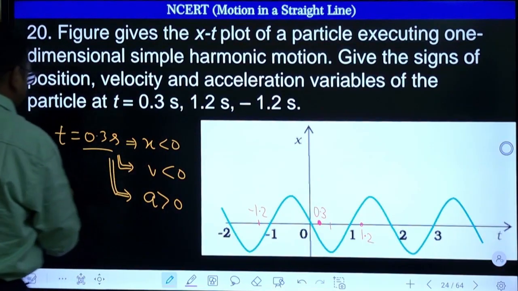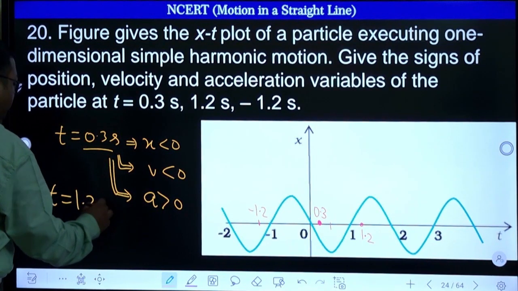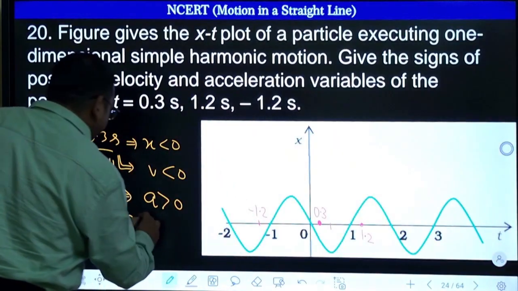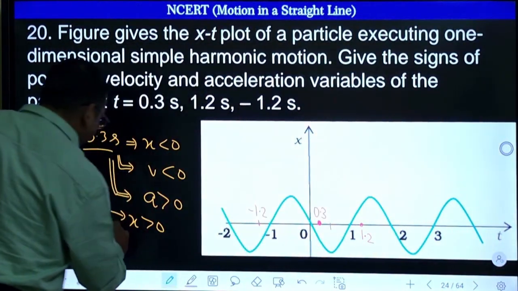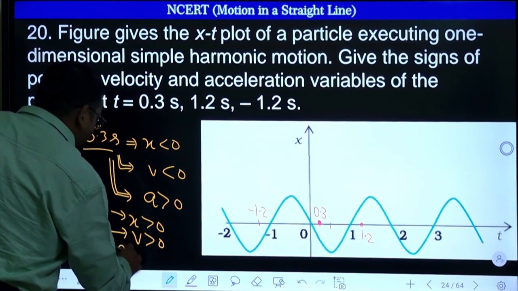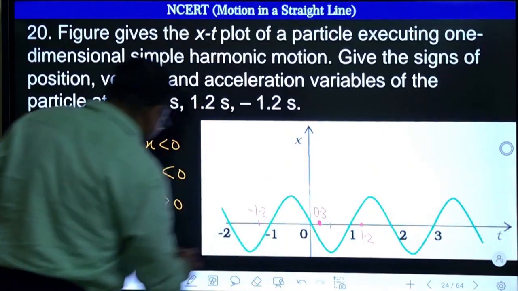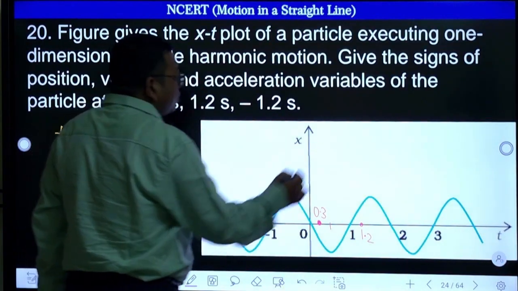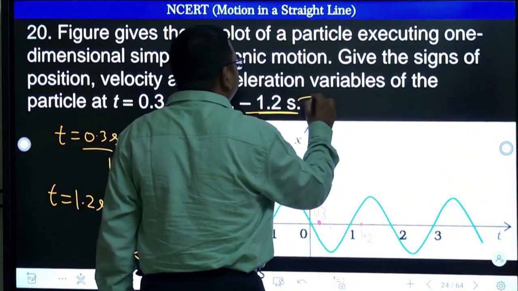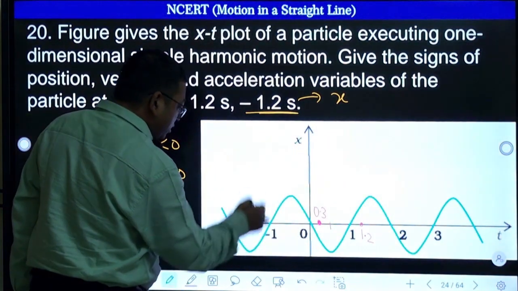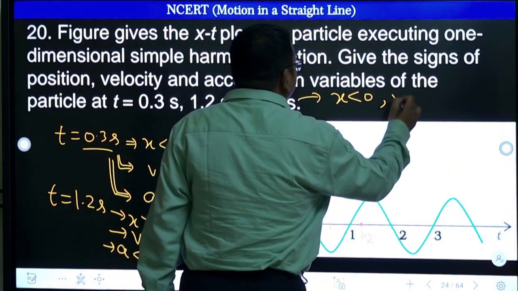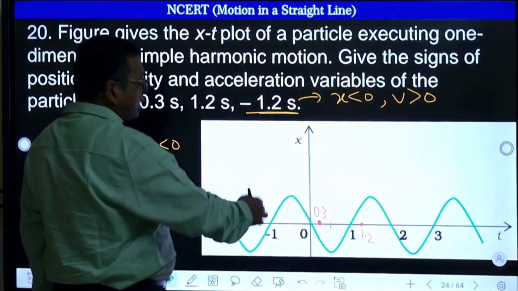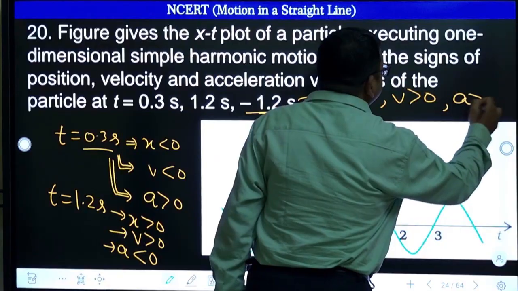Similarly, you do for the other time, 1.2 second. What about position x? 1.2 means here position will be positive. What about velocity? Slope is positive. What about acceleration? So it is convex, so acceleration is negative, right? What about minus 1.2? Here. So when you take minus 1.2 second, position is downward, negative. What about velocity? Velocity slope is positive. What is the shape of the graph? Concave. So double differentiation is positive, acceleration is positive.